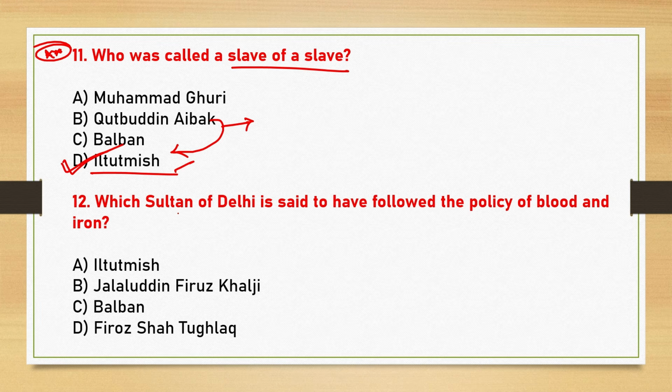Next, which Sultan of Delhi is said to have followed the policy of blood and iron? So this one is also very important. So option C, Balban, is the correct answer. Balban is best known for his policy, that is blood and iron. Ghiyasuddin Balban believed that a strong ruler must govern with firmness and strict discipline. That's why he adopted the policy of blood and iron.